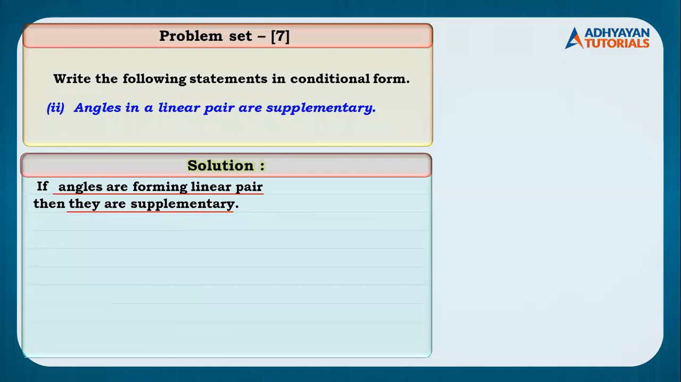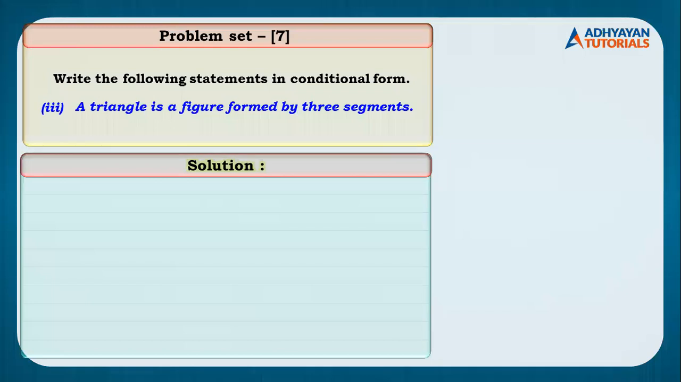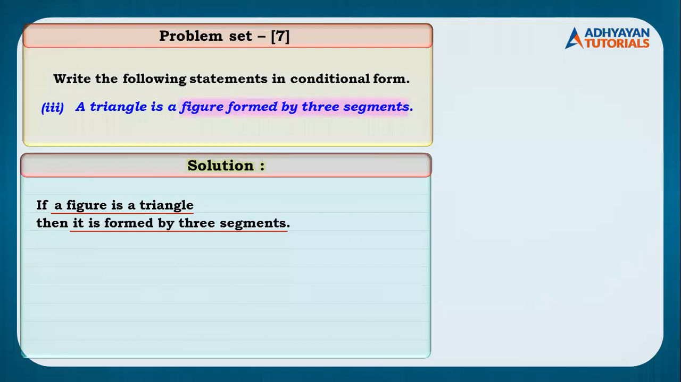Great going, fast from you. Sub question: triangle, a figure formed by three segments. I want you all to try this in if and then form. Here is the answer. If the figure is a triangle, then it is formed by three segments.